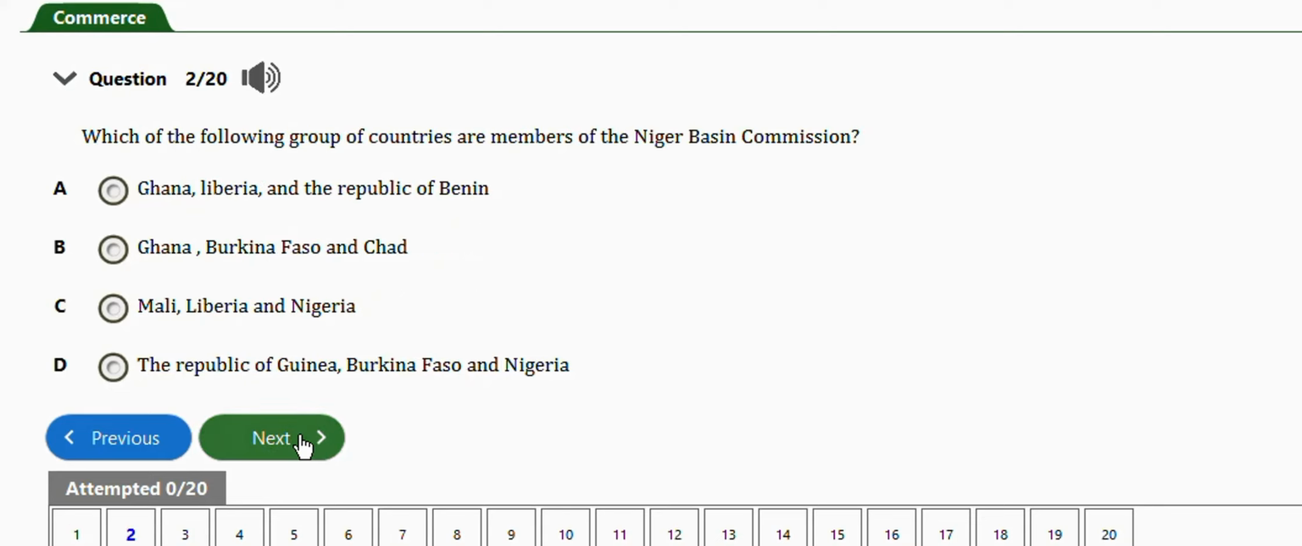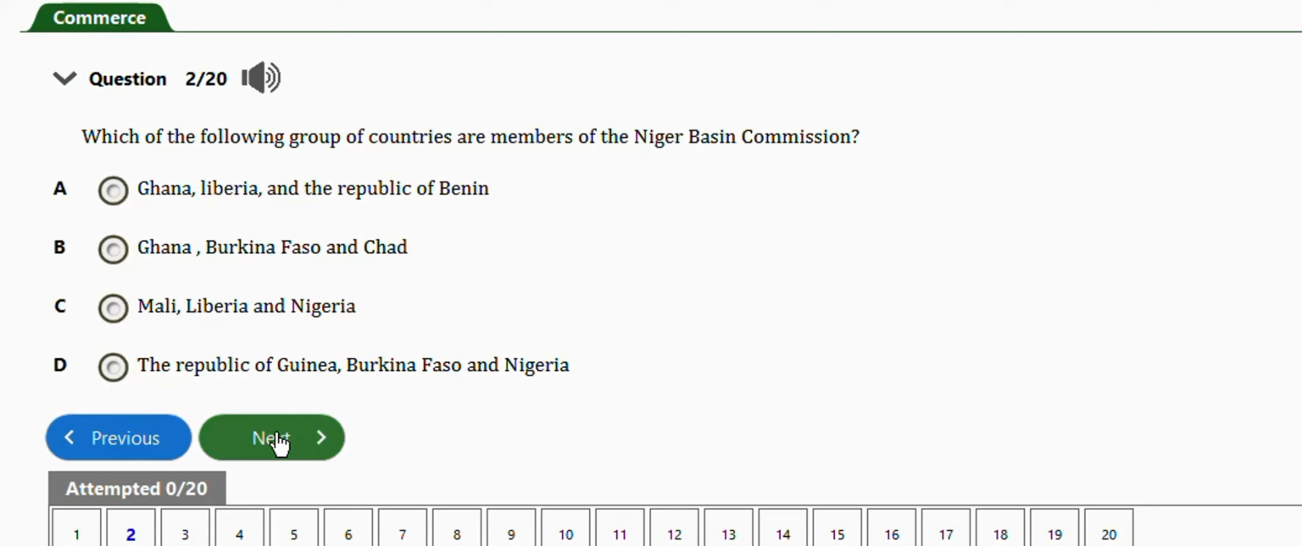Next question. It says, which of the following groups of countries are members of the Niger Basin Commission? We have Ghana, Liberia, and the Republic of Benin; Ghana, Burkina Faso, and Chad; Mali, Liberia, and Nigeria; the Republic of Guinea, Burkina Faso, and Nigeria. So guys, the right answer to this question is option D, the Republic of Guinea, Burkina Faso, and Nigeria.